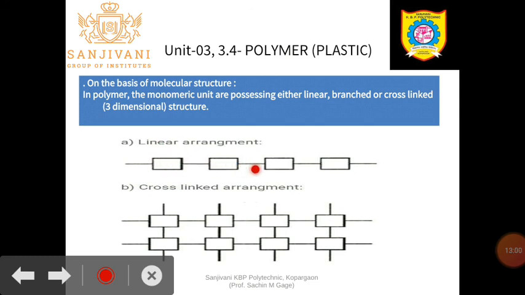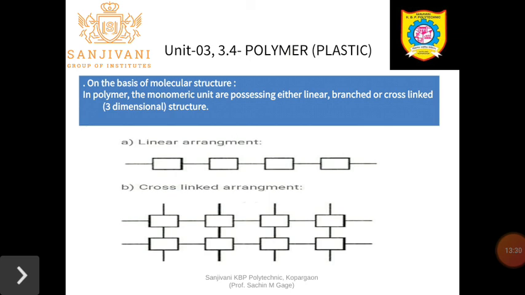These monomers are linked to either similar or different ones, no matter. If they form a linear or straight line structure, then they are said to be a linear arrangement. But if these monomers form a cross link or a branched, three-dimensional structure, then they are said to be cross-linked. It is like the cross of Jesus Christ, so they are said to be a cross-linking structure.